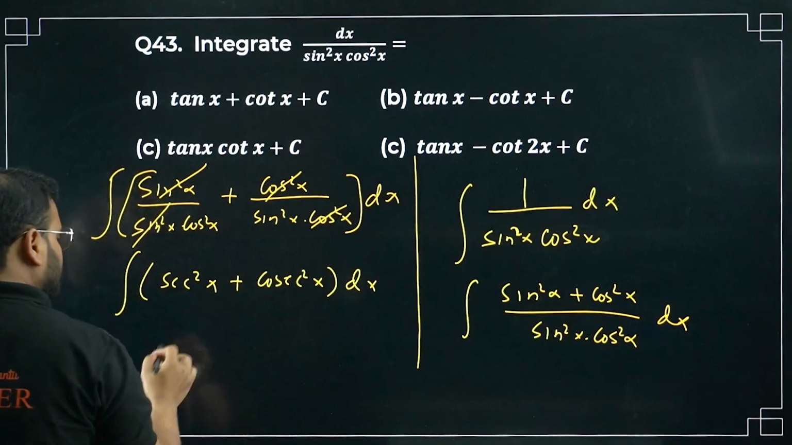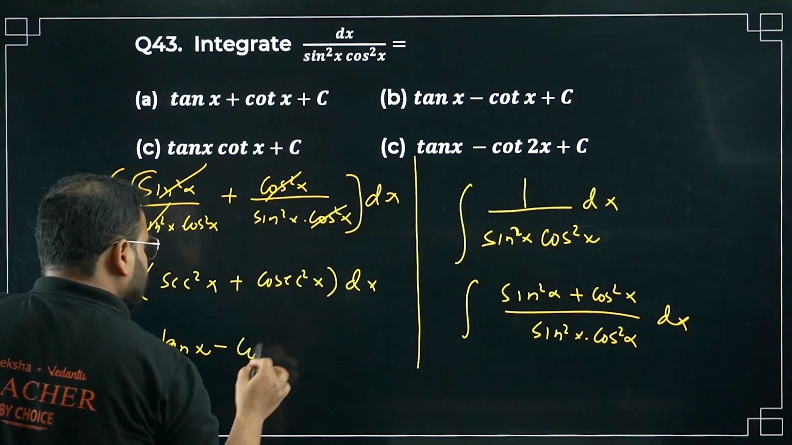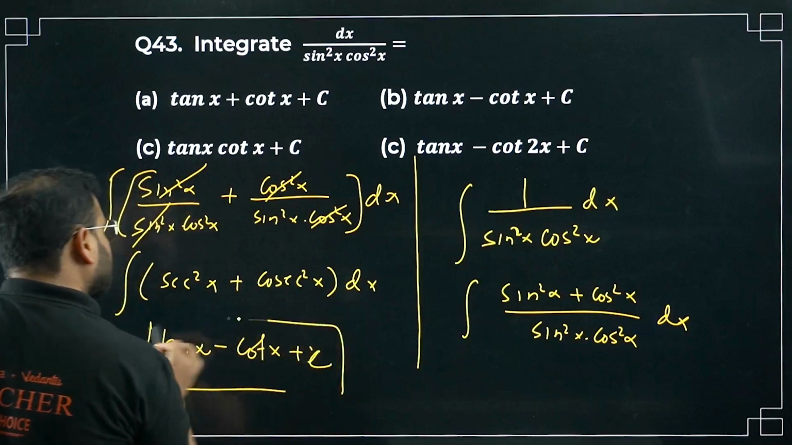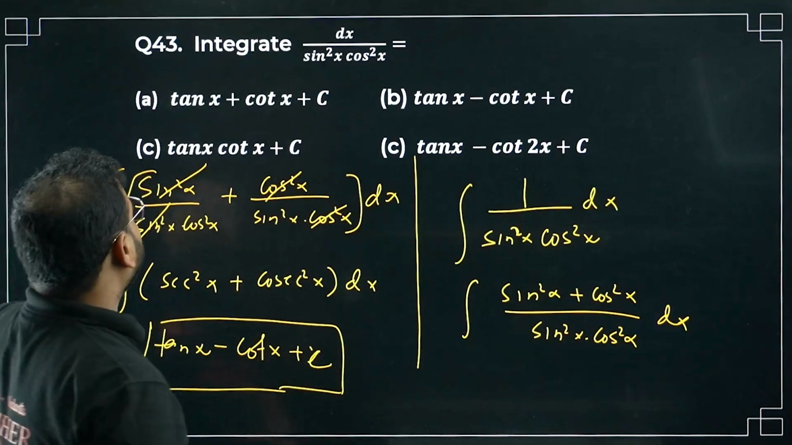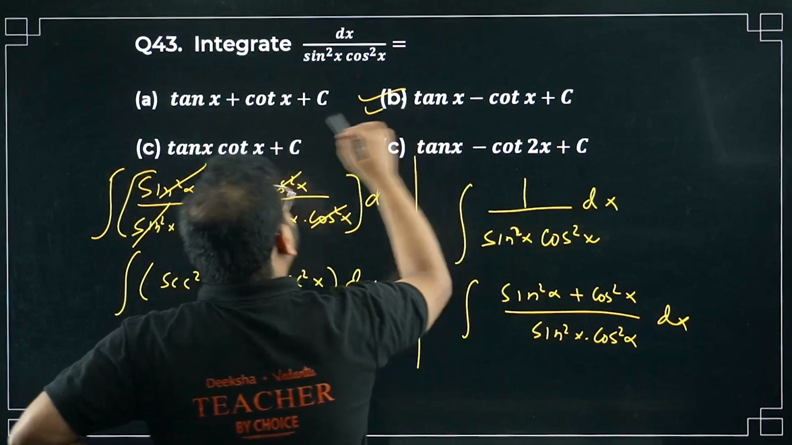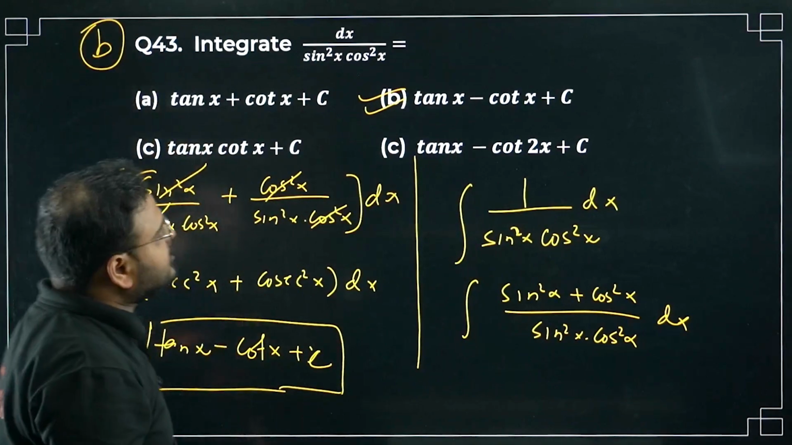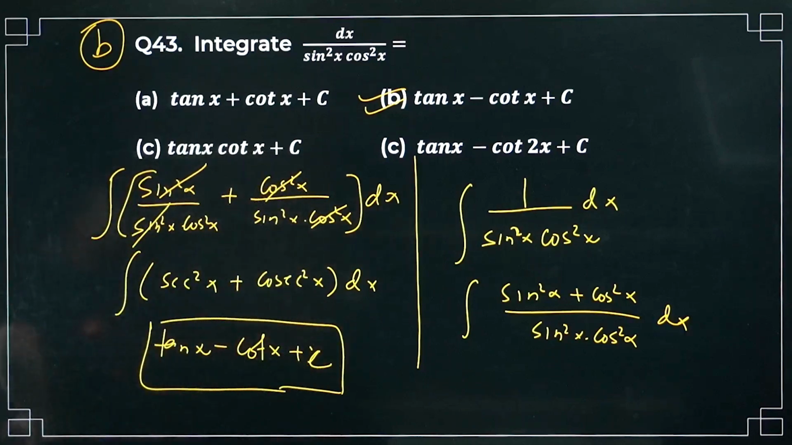Integrate now. This will become tan x after integration. This will become minus cot x. Of course plus c will come. Tan x minus cot x plus c. Option number B is correct. Please check. Tan x minus cot x plus c is right. Have a look. 43 is done. Moving on to question number 44 now.